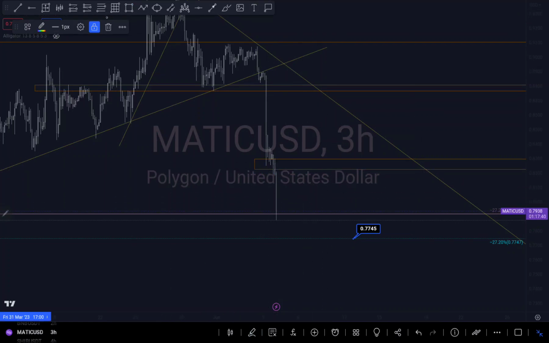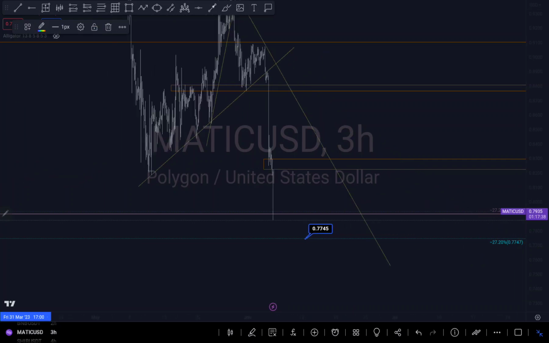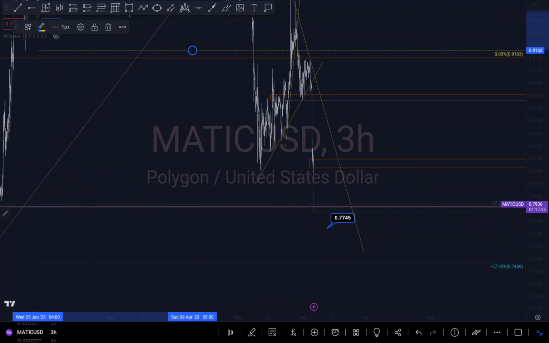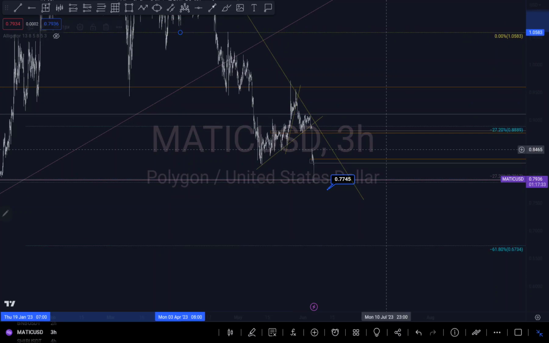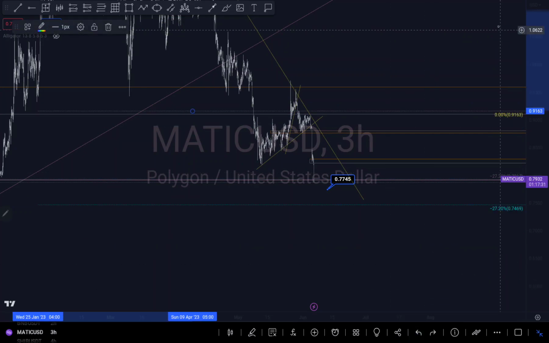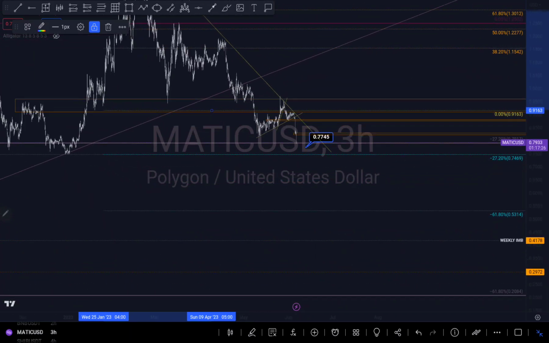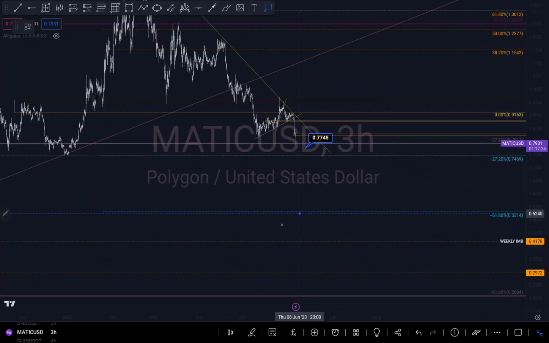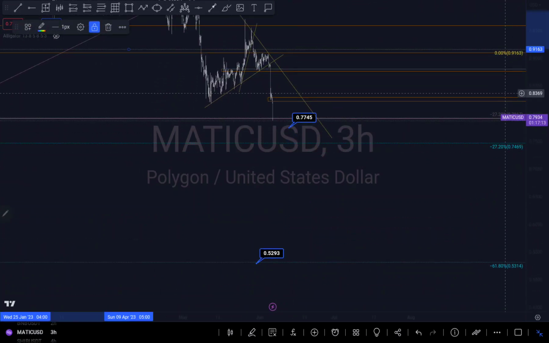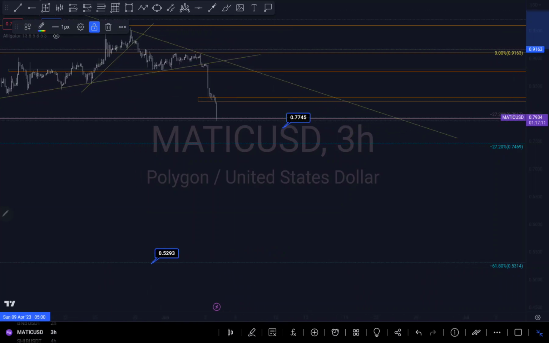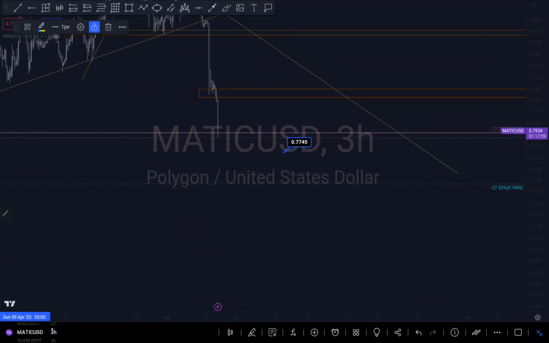So let's see a possible move, because if we're still gonna push down and I see engulfing candles and a beautiful bearish momentum that we are still gonna go bearish, then my next target around this area right here, my negative 61.8% fib level, which is around this level right here, will be my next target. So let's just wait and see. We have to take it one step at a time.